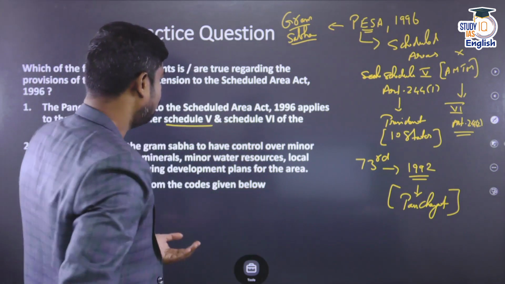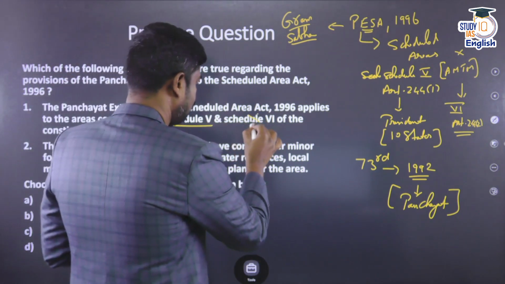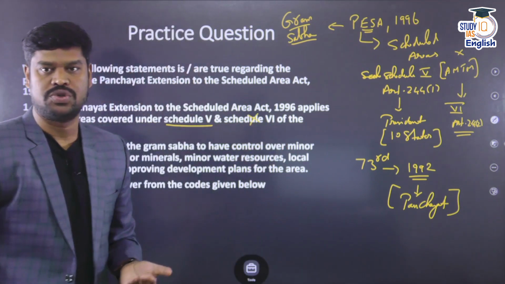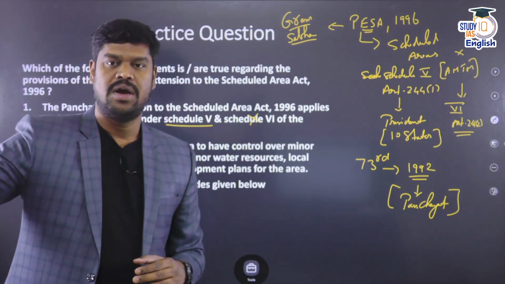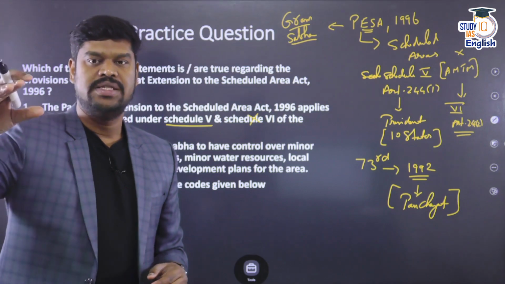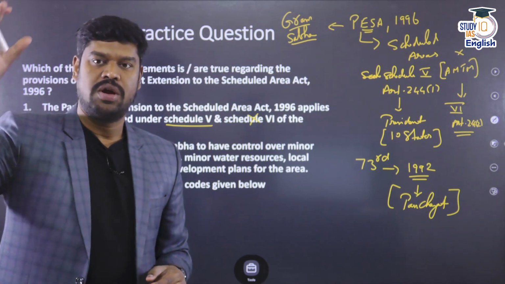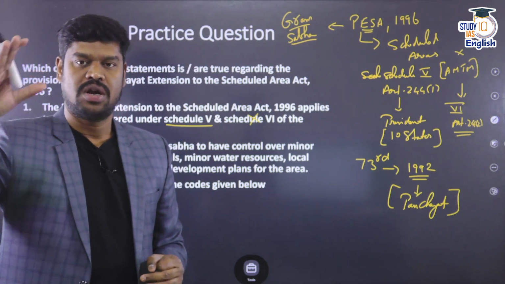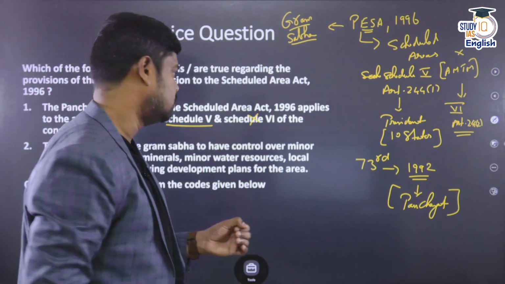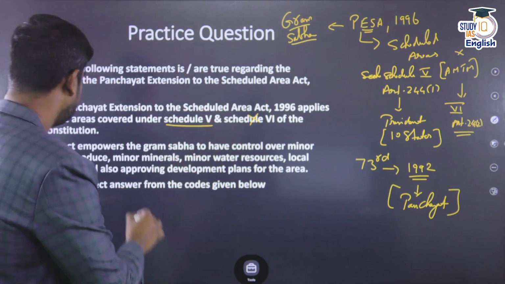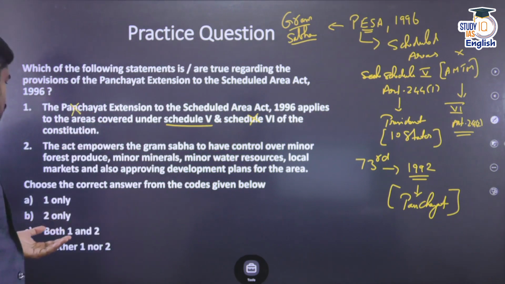While it applies to the Schedule 5 of the Constitution, it does not apply to the Schedule 6 of the Constitution. That is in case of Assam, Meghalaya, Tripura and Mizoram. In these areas, there is an autonomous district and an autonomous district council. So the autonomous district council will take care of all these things. So it does not apply to Schedule 6. So this particular statement is wrong.